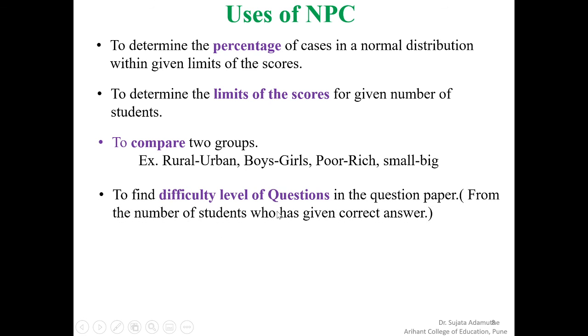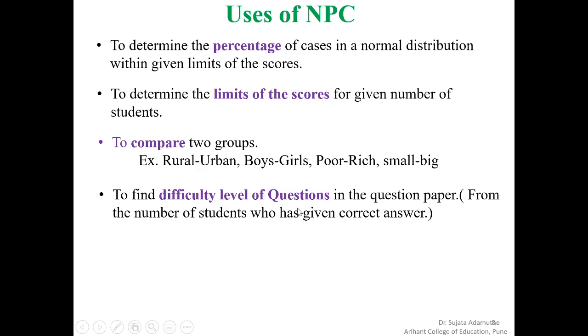To find out the difficulty level of questions in a question paper, from the number of students who have given the correct answer to that question, we will find out the difficulty level. There is a formula and there is a chart of the normal probability curve. From that chart and formula, we can easily find out the difficulty level of a question.